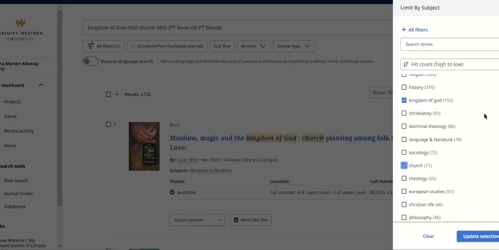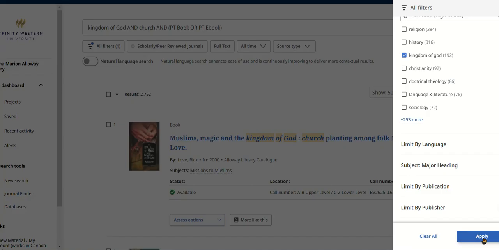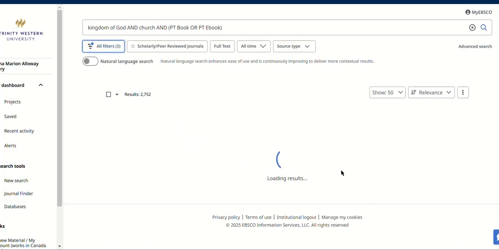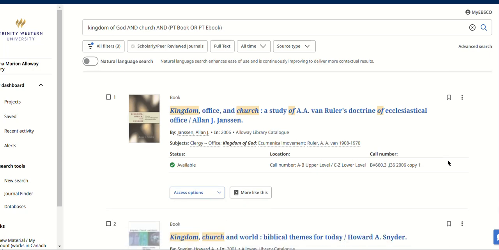So I've chosen Kingdom of God, and I've chosen church as my subject headings. Now, these are not the same as keywords. These are what the book is actually about, the contents of the book. And then it says update and apply, so I'm going to click on that just to make sure it's all set. Now you see that I've got three filters there: the original one, which is that it's available in our collection, and then the two subject headings.